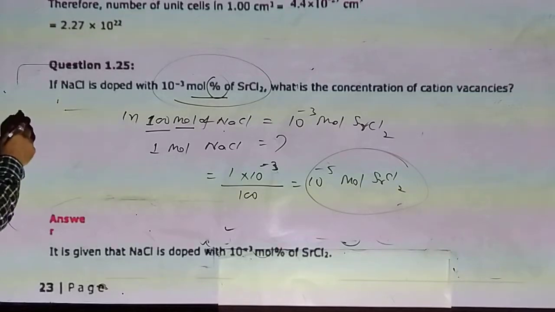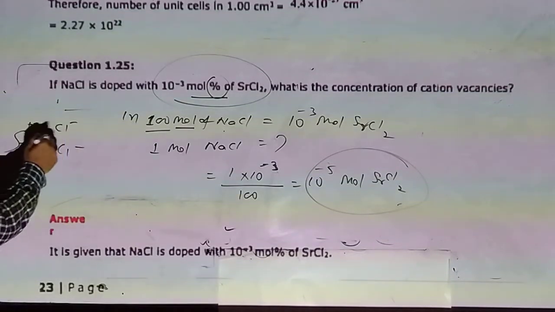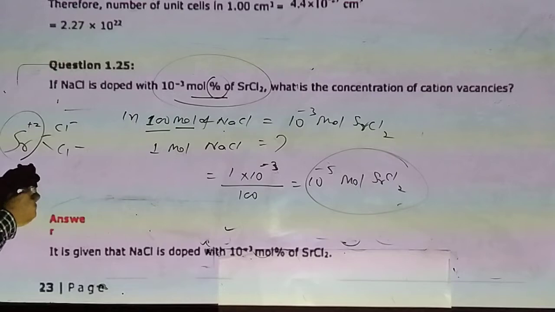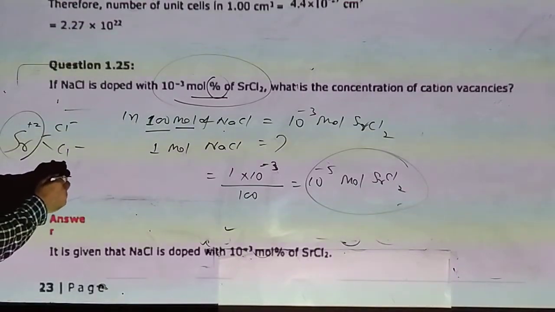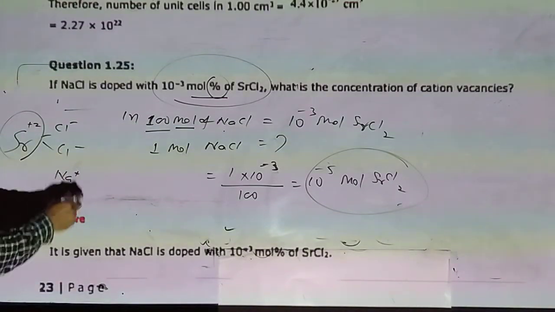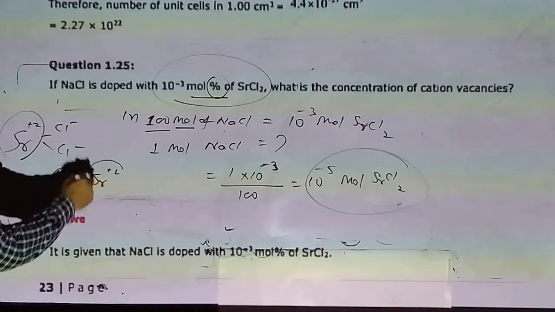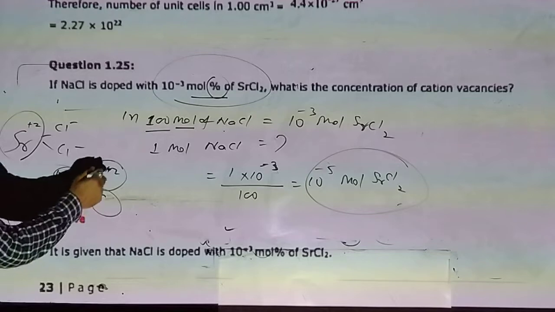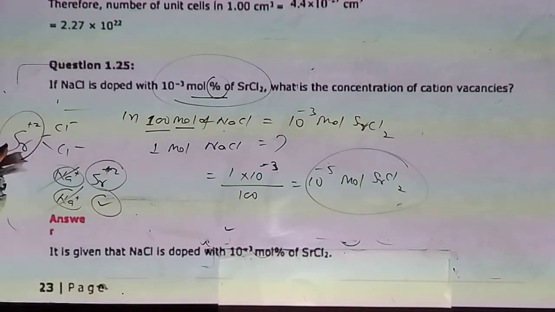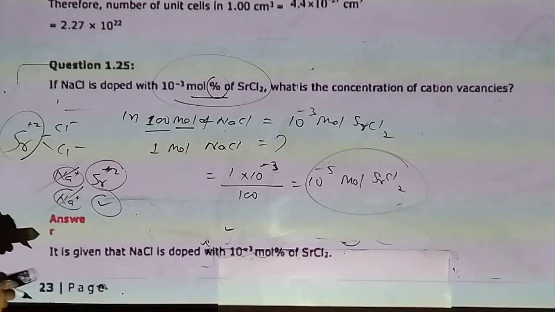But when 1 strontium enters, 2 Na plus ions will be replaced. So 1 will be filled by strontium and 1 remains vacant. For 1 molecule of SrCl2, 1 vacancy occurs.